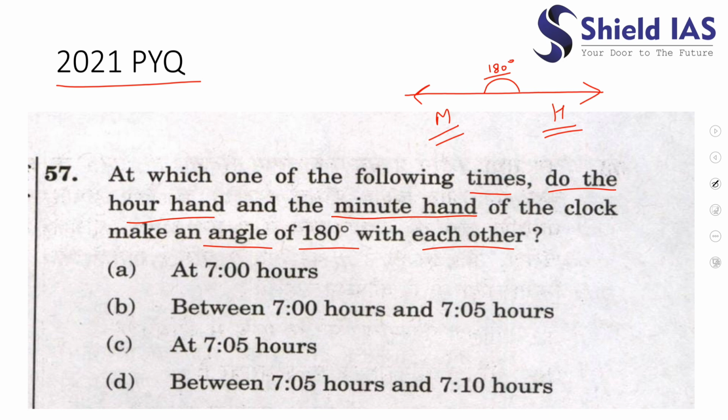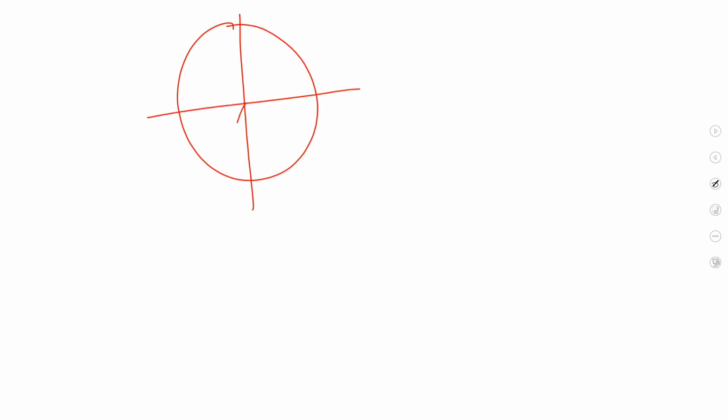So it is giving us 4 options. The easiest way is to cross check our options. The first option is at 7:00. We'll make the clock. Here the hour hand is exactly at 7 and the minute hand needs to be at 12, so it is not diametrically opposite. So option A cannot be our answer.